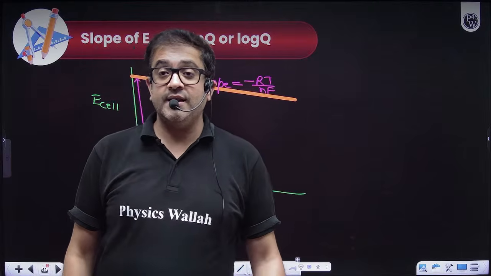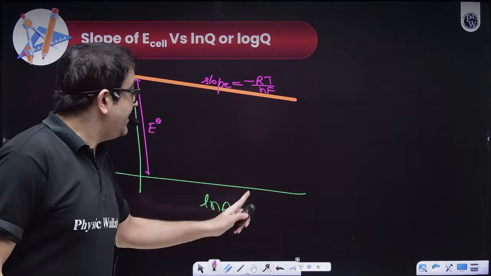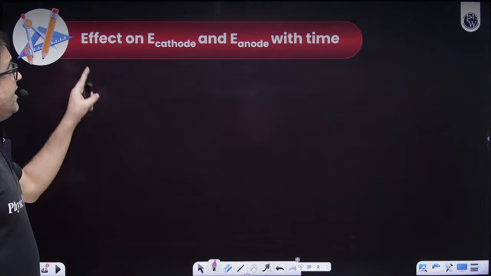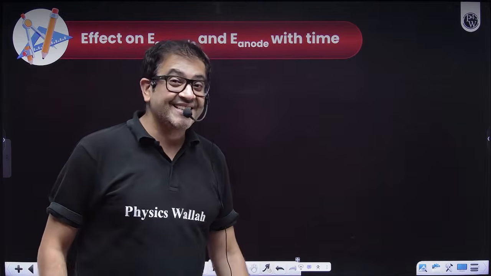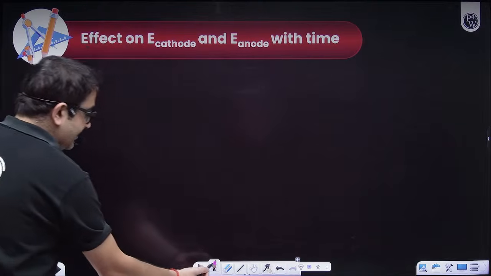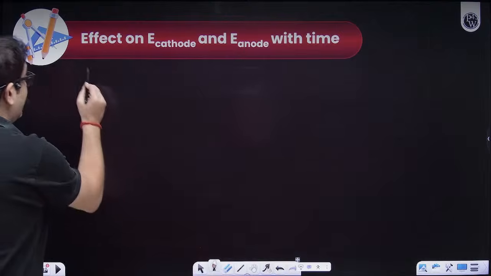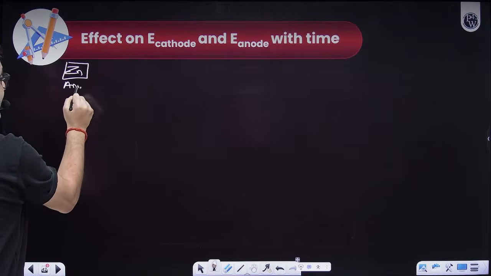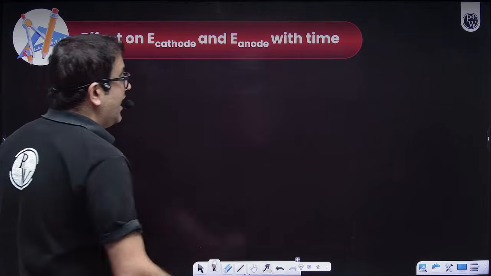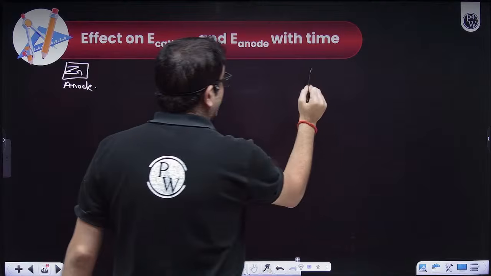Chalo, perfect. I hope everybody is clear till here now. Effect of cathode and anode with time. So technically, let me give you this example with the zinc copper couple. Let's say zinc is the anode for my electrochemical cell, I hope you remember this, and the cathode is my copper.